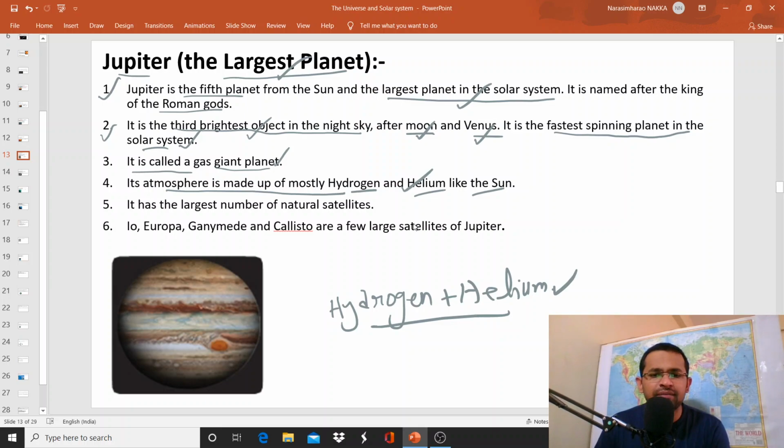In the same way, Jupiter is made up of hydrogen and helium, so it has the largest number of natural satellites. Earth has one natural satellite, Mars has two, Mercury and Venus don't have any, and Jupiter has the largest number of natural satellites. So these are the natural satellites of Jupiter.